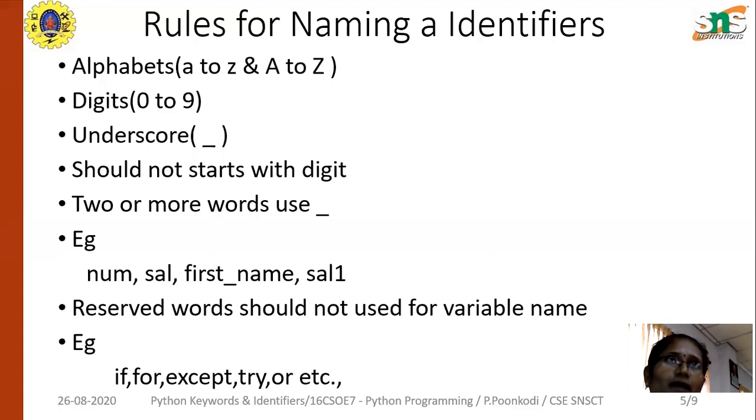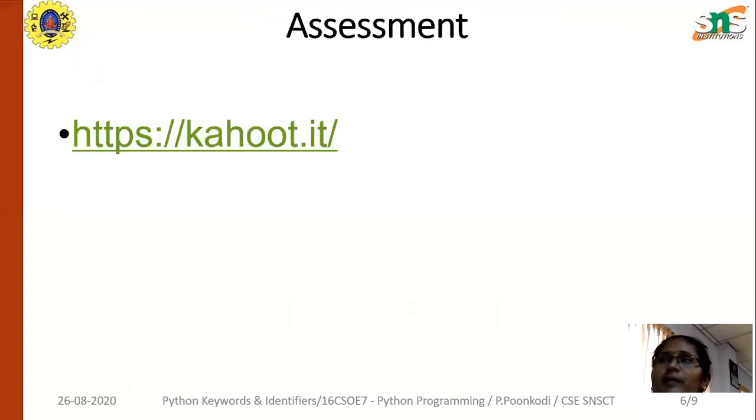If you are giving two names, say for example Raj Kumar, then these two names are differentiated by using the underscore. First you type Raj, then you give the underscore, then you give Kumar. The same thing used in variables is applicable here also.